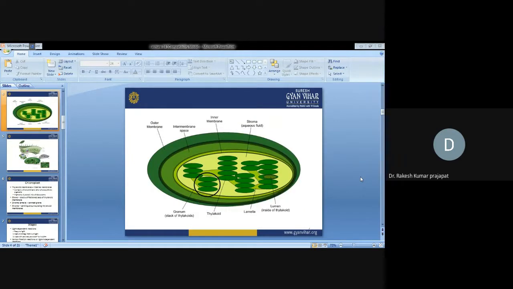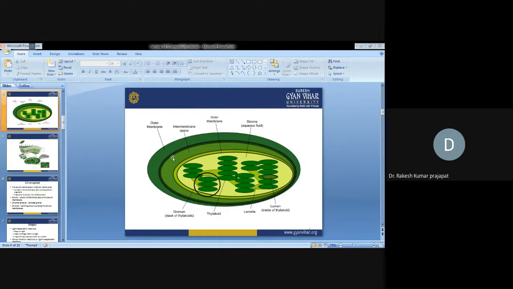So this is the structure of chloroplast. Here you can see it's a double membrane cell organelle. Let me explain. This is the inner membrane and this is the outer membrane, and this one is the intermembrane space.